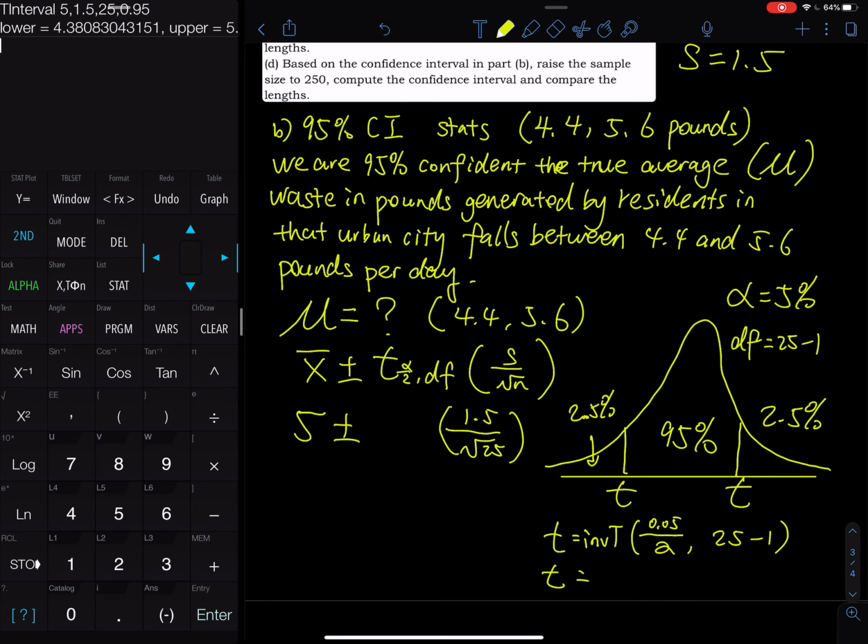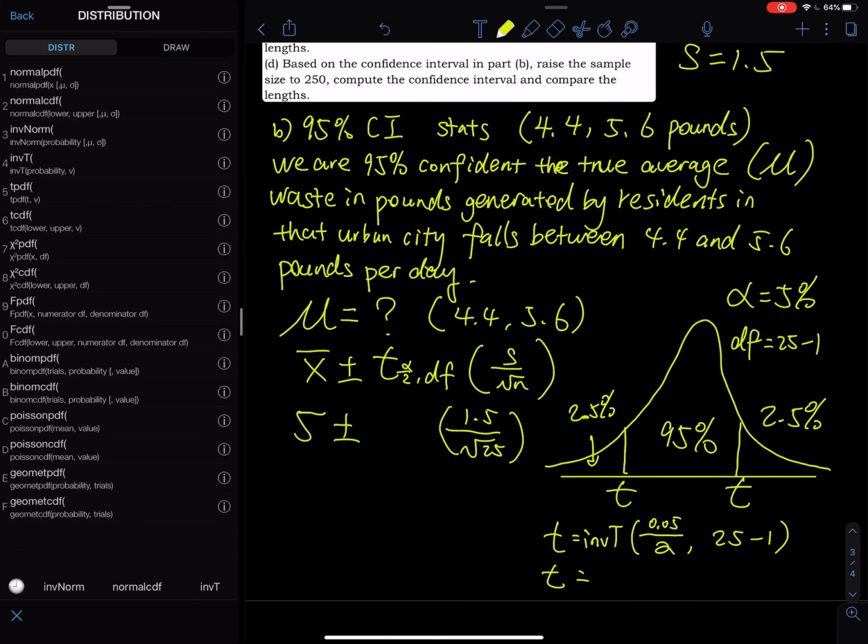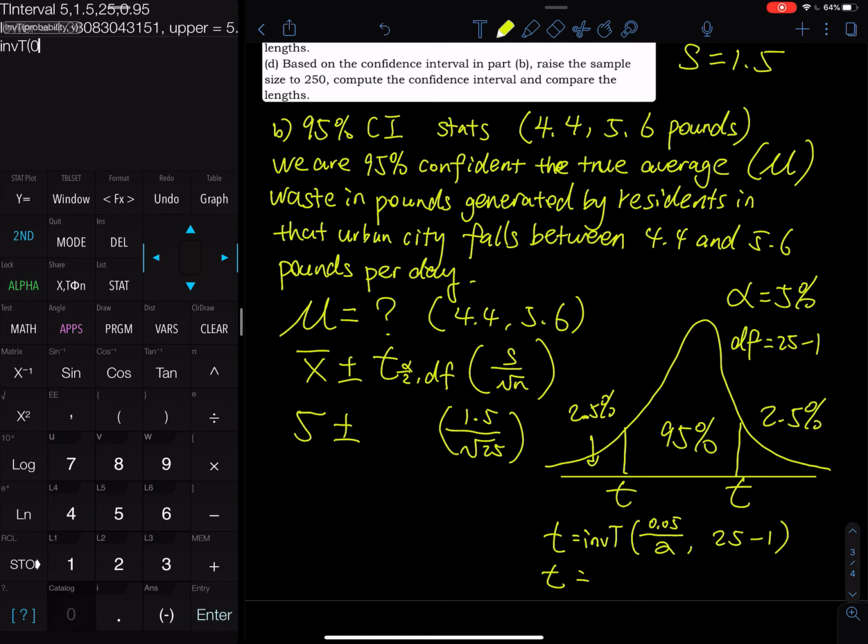So you go to second vars, and then you select inverse t, and then you do 5% divided by 2. The degree of freedom is 25 minus 1. So that is the t value that you are looking for, 2.063. So you put 2.063 right there.